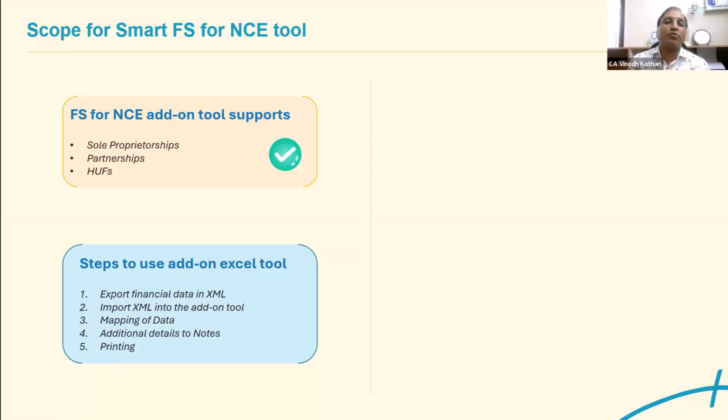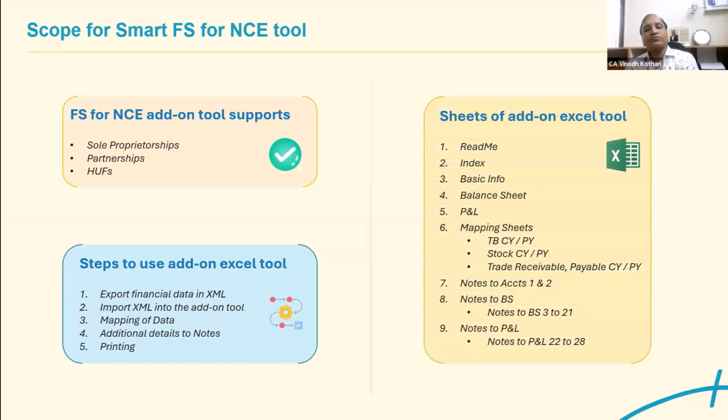Normally what happens is, the first time you prepare and send it to the client, then the client says that this entry is not correct, that entry is not correct, there is a change here and a change there. Then you can keep version 1, version 2, version 3, version 4, so that you know what changes happened and keep track of the accounts properly. So this is the flow of activity, how to use the utility.